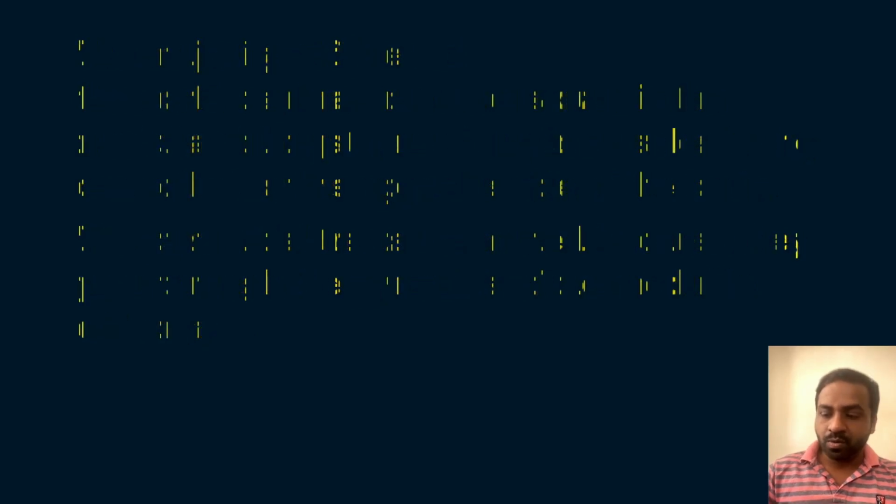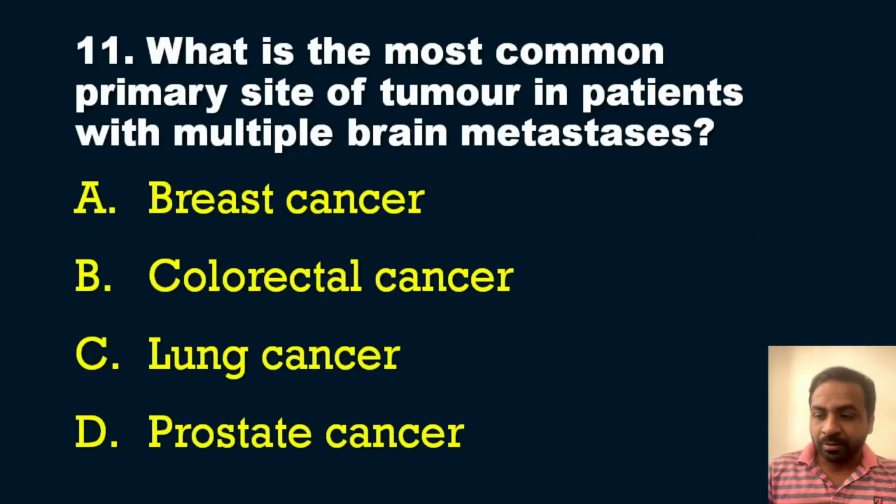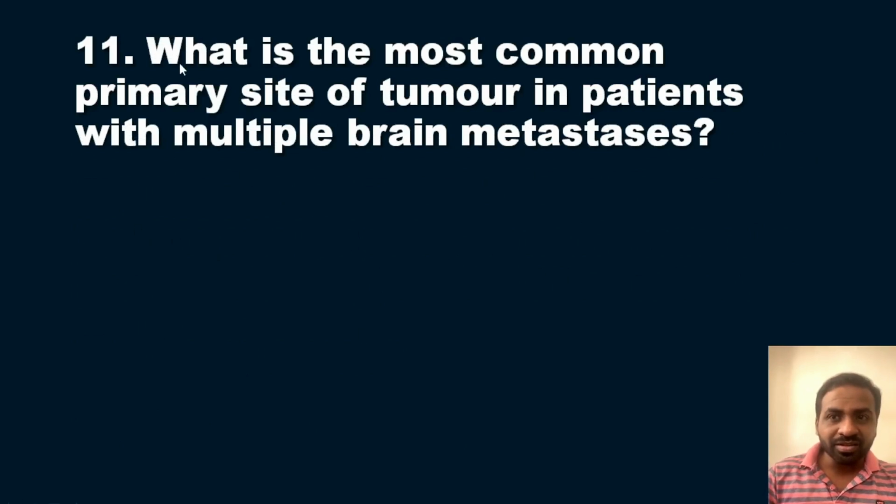Now we will move on to the next question in our series, the 11th question. The question is on the screen: What is the most common primary site of tumor in patients with multiple brain metastases? The question is very clear. When brain metastasis happens, where is the primary tumor? From which primary tumor can brain metastasis commonly occur? Which is the most common primary tumor that can metastasize to the brain?